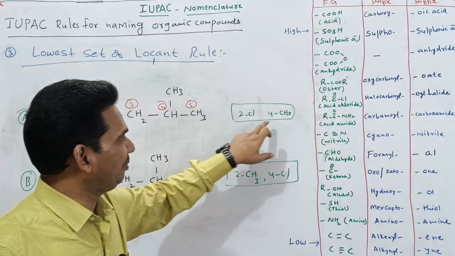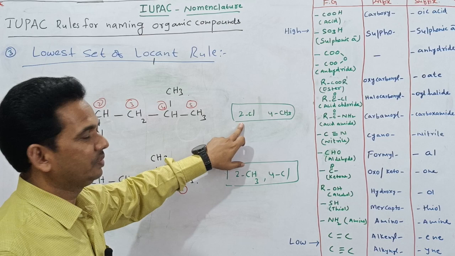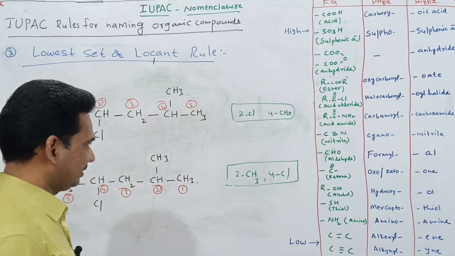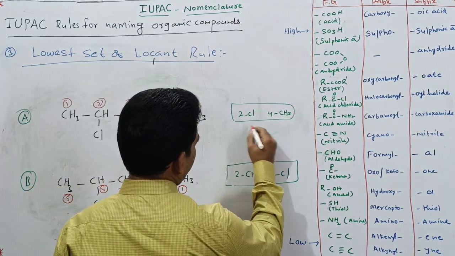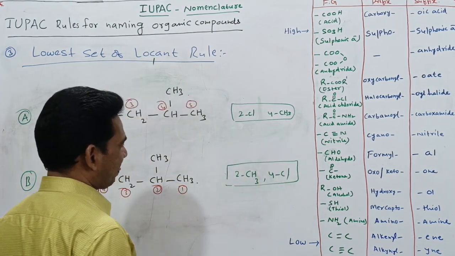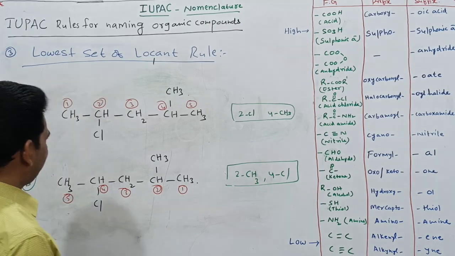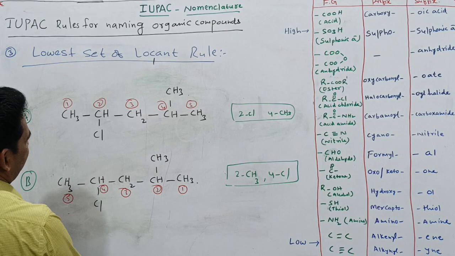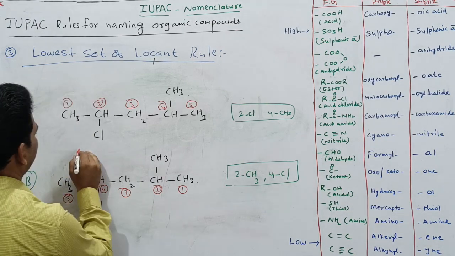Chlorine will come first or methyl will come first? Chloro C, methyl M. C and this is M. Then which one will come first? Chloro will come first, in alphabetical order.